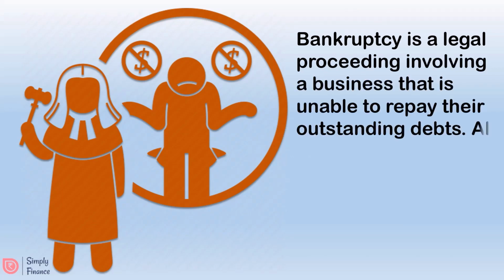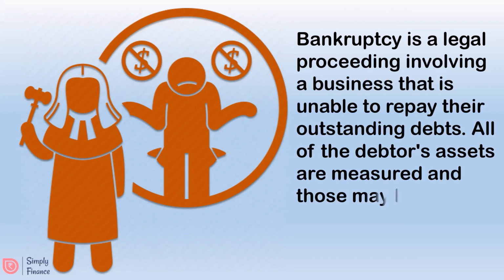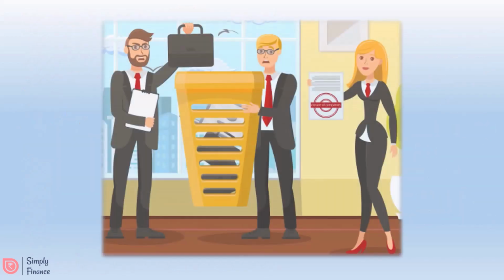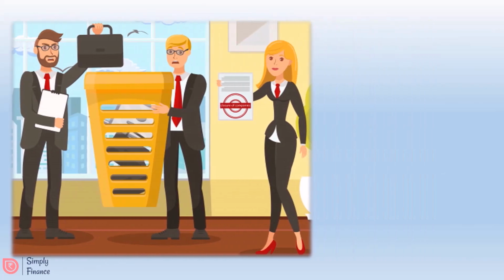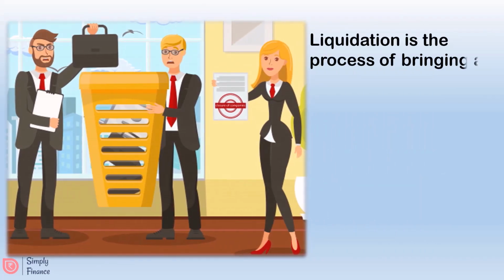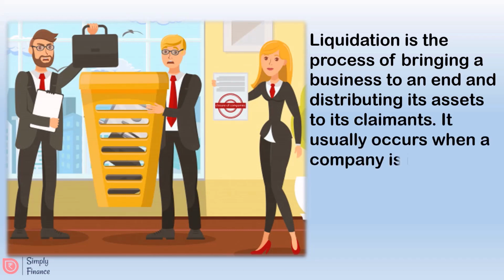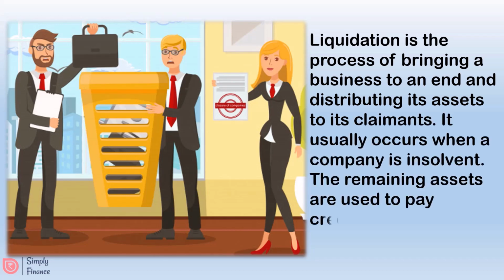All of the debtor's assets are measured and evaluated, and those may be used to repay a portion of the outstanding debt. Liquidation is the process of bringing a business to an end and distributing its assets to its claimants. It usually occurs when a company is insolvent. The remaining assets are used to pay the creditors and shareholders based on the priority of their claims.